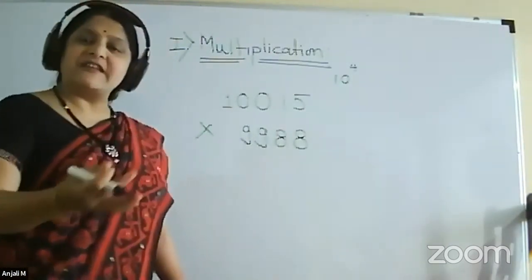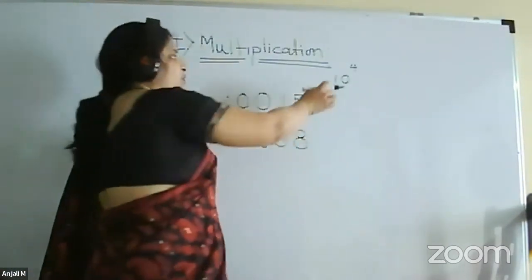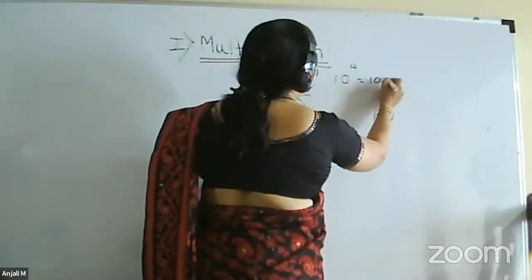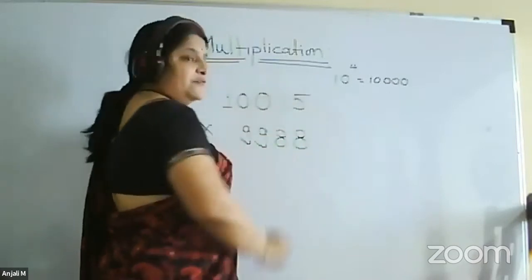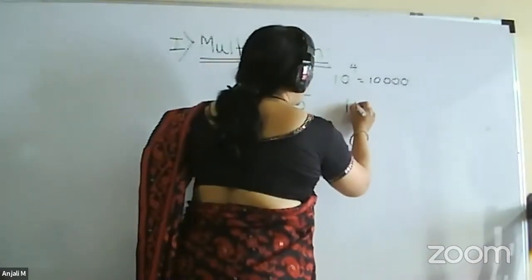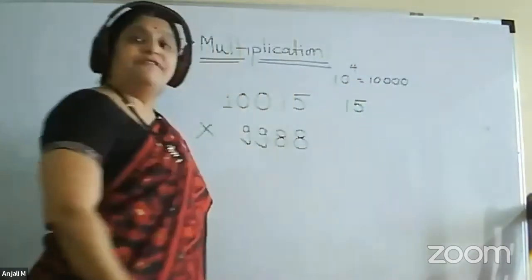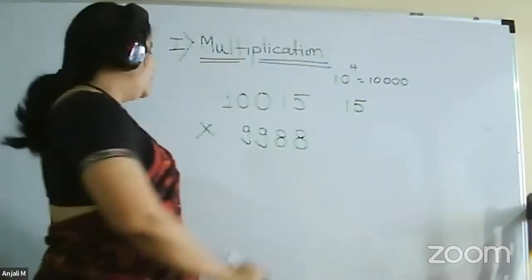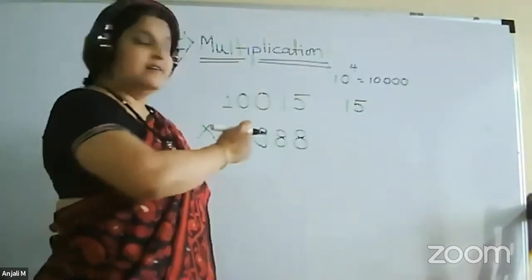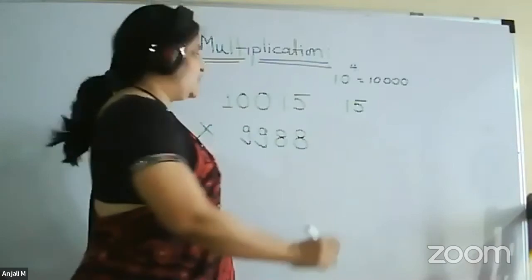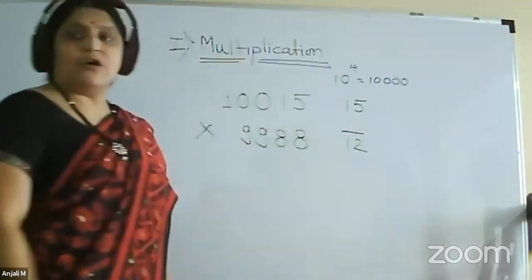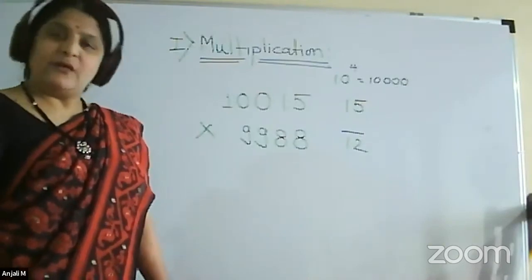Now the next step will also be the same, that you have to subtract this base from each of these. So subtract 10,000 from 10015. What you will get will be a positive number. So you will get 15 here. And now 9988 minus 10,000. Here the subtraction will be negative. So we have to write bar on it. So this will be bar on it. We have to write. Okay.